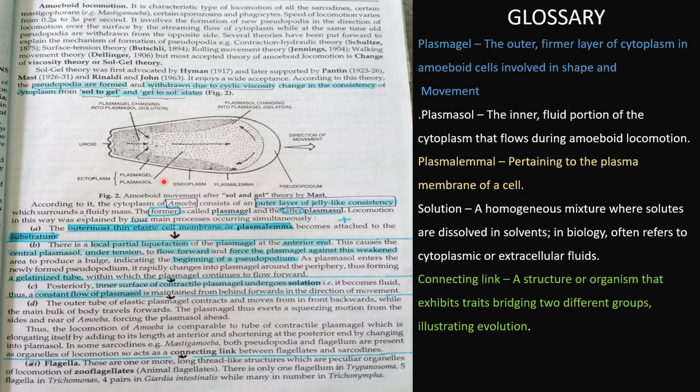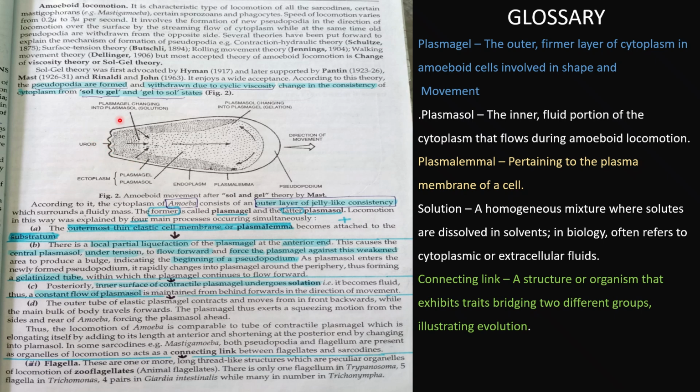So here is a diagram given to explain the sol-gel theory by Mast. This is mentioned as pseudopodium. This is the outer surface, the plasmalemma. This is the endoplasm. Here it is the plasmagel, and the inside one, the fluid, is plasmasol. The inside one is sol and the outside one is gel.